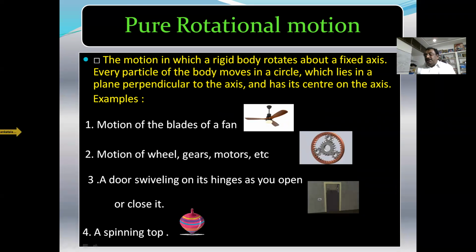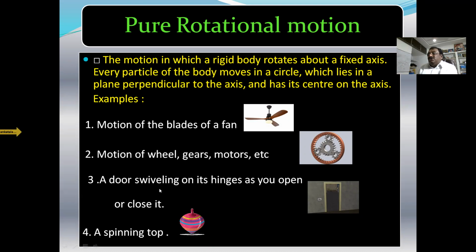But in the 7th chapter, system of particles in rotatory motion, you are going to study pure rotatory motion thoroughly. Before studying pure rotatory motion of rigid bodies, note that rigid bodies also have some complicated motion. Some rigid bodies may have simultaneously rotatory and translatory motion, and then the motion of the body is complicated.